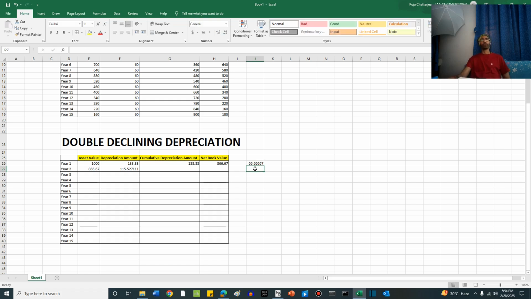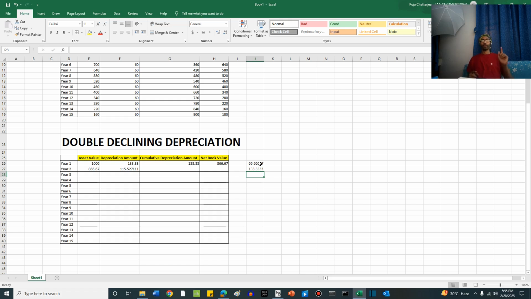This gives us a value 66.66667 here. Okay, 66.67 approximately. Now, what we do is we double this amount. Double declining, so we double this amount, 66.67 approximately multiplied by 2. We have 133.33.